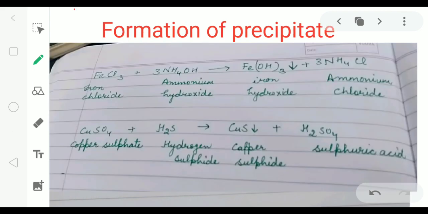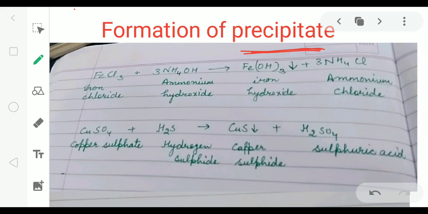Next is formation of precipitate. Now what is this precipitate? Precipitate is an insoluble, semi-solid substance present in liquid.